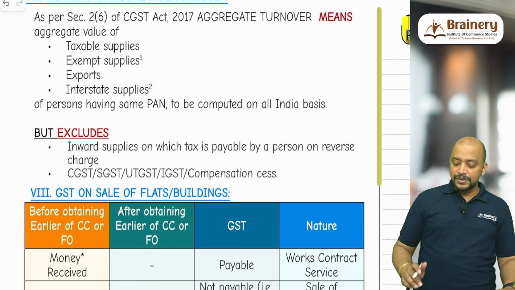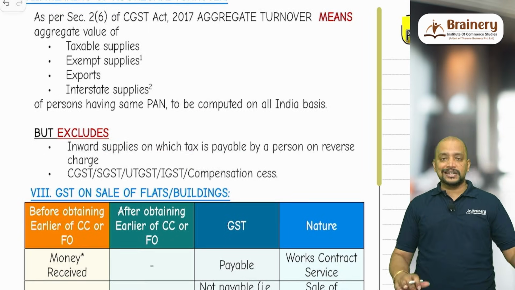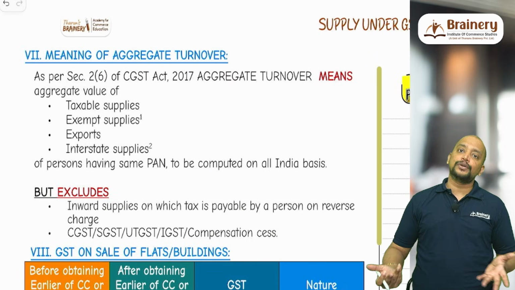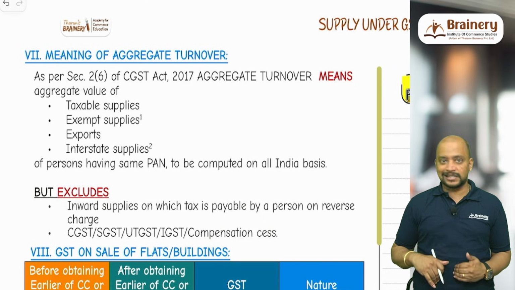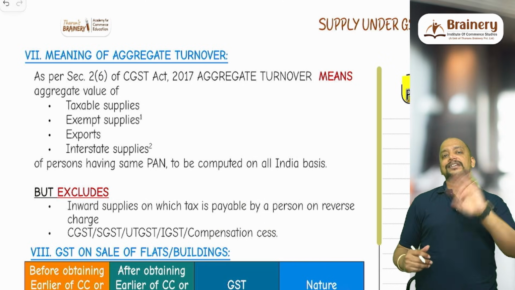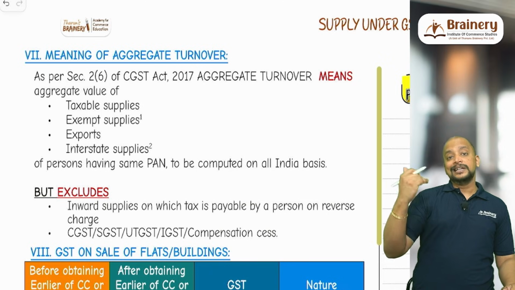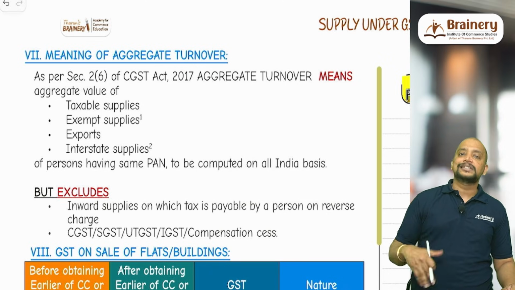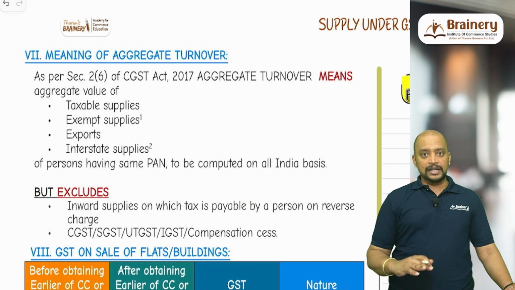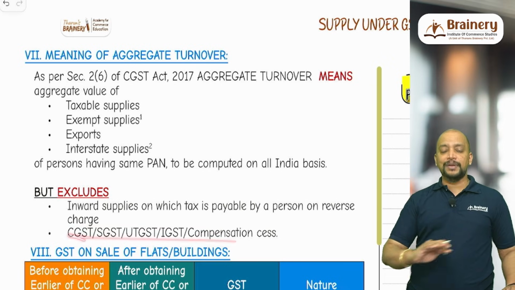Next, it excludes inward supply on which GST is payable under RCM, because we are talking about the turnover. Turnover means sales, but purchases will not be included in turnover, even though I have to pay GST under RCM, and taxes will be excluded. Whether old indirect taxes will be part of aggregate turnover? Yes, old indirect taxes like CST, state excise duty, central excise duty, VAT and all will be part of aggregate turnover. Only the GST group will be excluded.